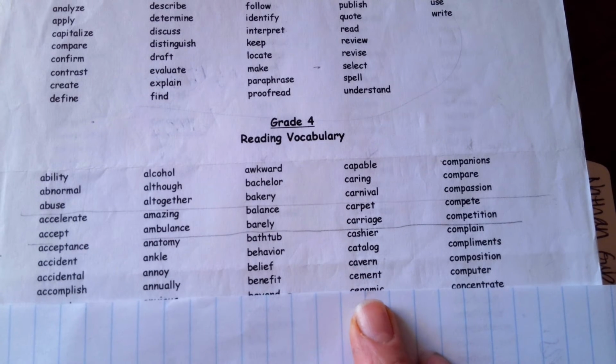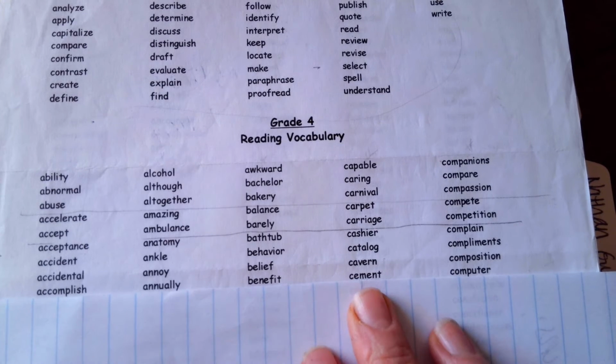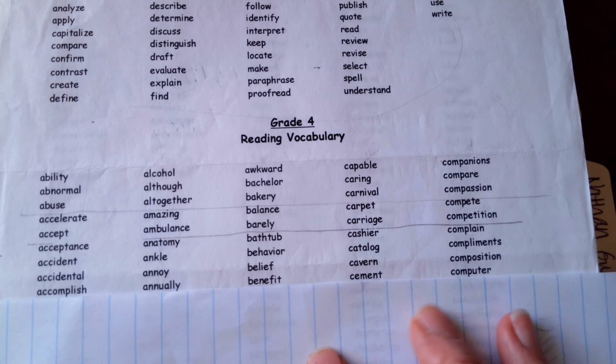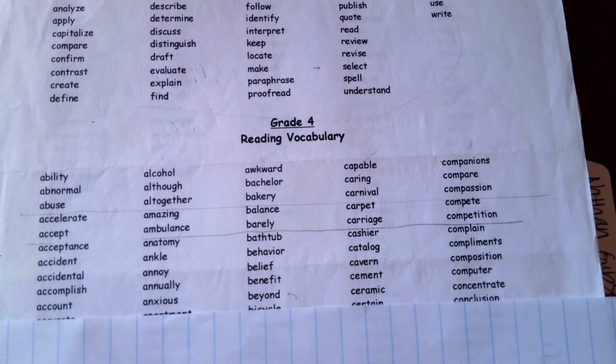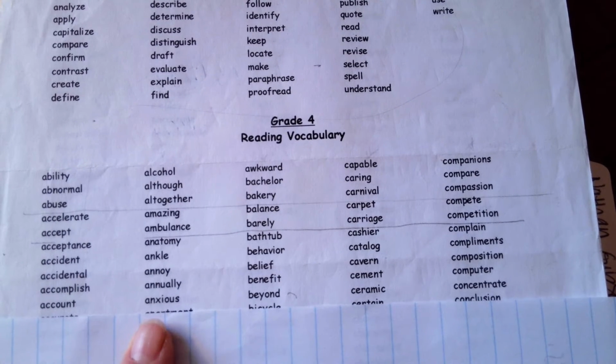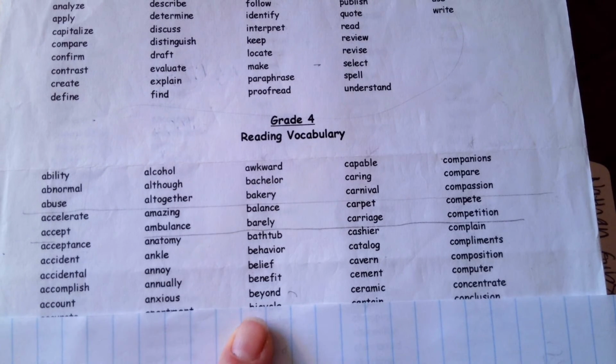Benefit. Ce makes se, cement. Computer. Ou makes ow, account. This one's a sight word, anxious. No blend, but